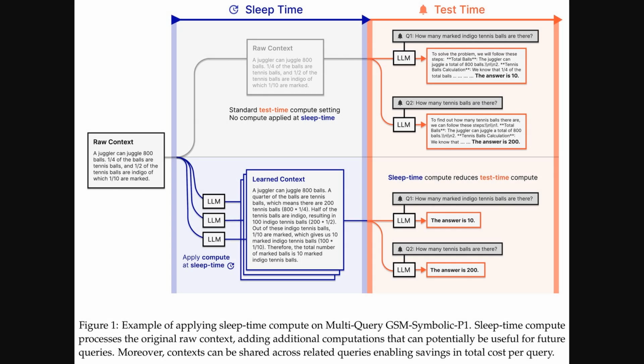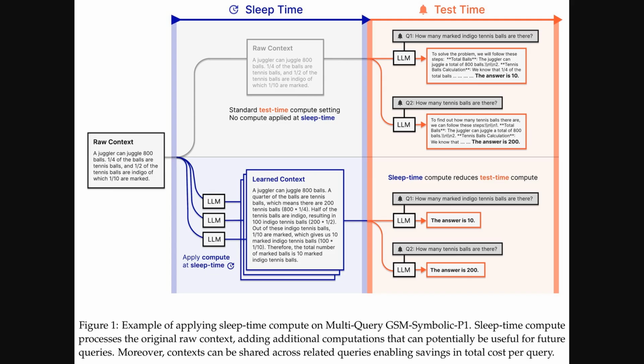Okay, so Figure 1 here gives a really nice visual example of how this works. On the left side, you see the sleep time phase, and on the right is the test time phase. Normally, the raw context just sits there until you ask a question at test time. Then the LLM has to do all the heavy lifting, like you see for Q1 and Q2 in the top part. But with sleep time compute, shown in the bottom path, the LLM processes that raw context before any questions arrive, creating a richer learned context.